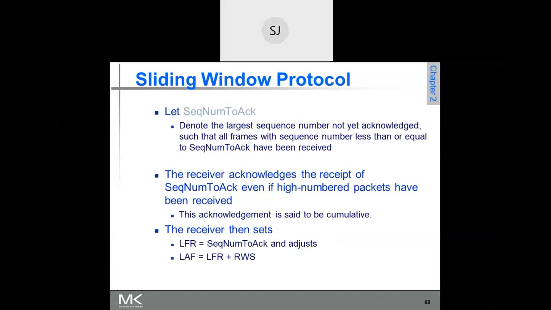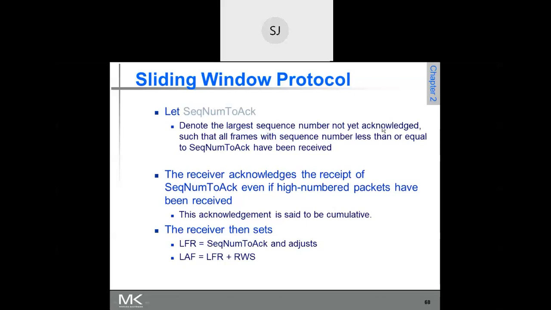LFR is equal to sequence number to acknowledgement. What is sequence number to acknowledgement?